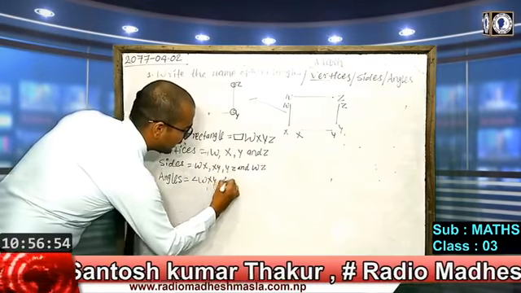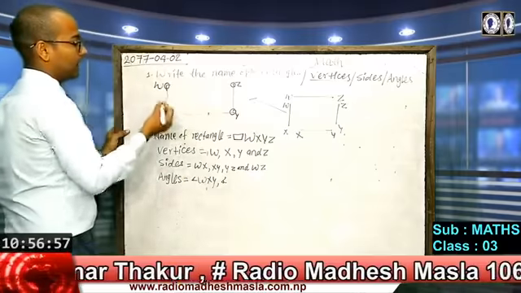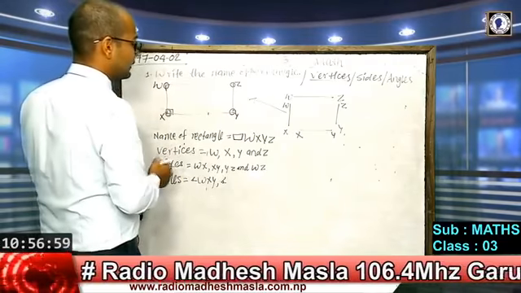Then there are four angles in the rectangle, so we need to write four angles here also.